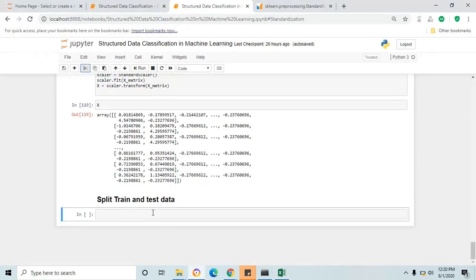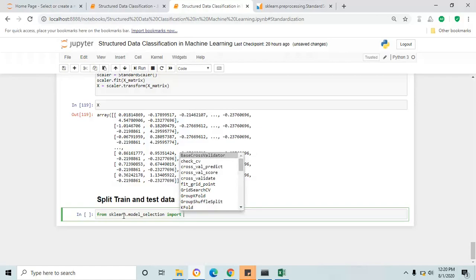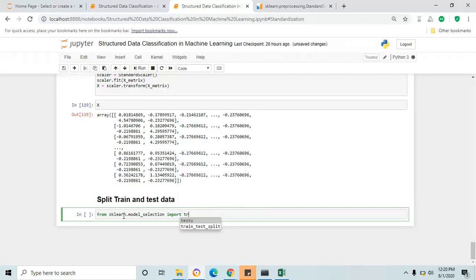In this section, we are going to split the entire array into two sections, one for training and another one for test. For that, I'm going to use the scikit-learn package, model selection, from sklearn dot. If you click tab, this will auto-populate the function or package. Okay, import here. If you import and then tab, this will populate all the functions for the package model selection. In our case, we are going to use train_test_split.